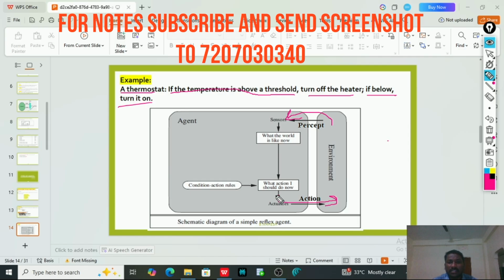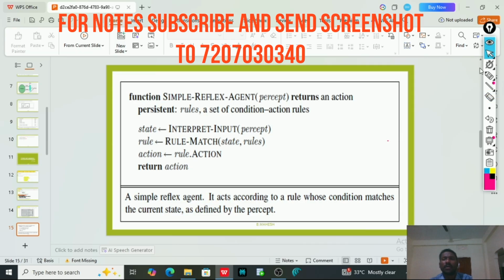The actuators perform actions based on the condition action rule. Whatever the condition action rule says to do, that is performed by the actuator. We will see one more example of the simple reflex agent.